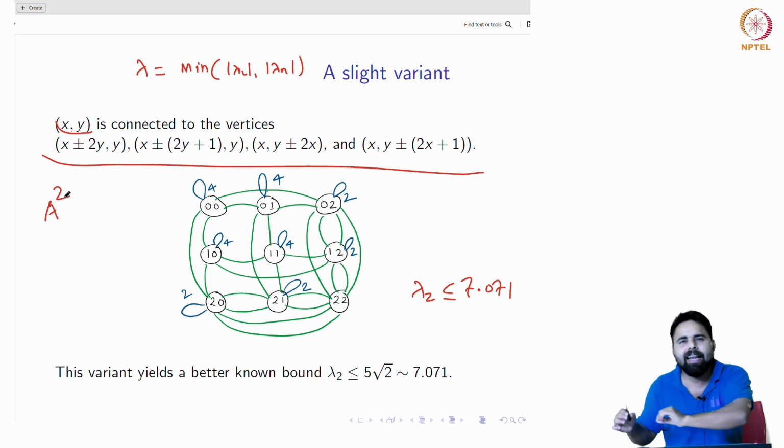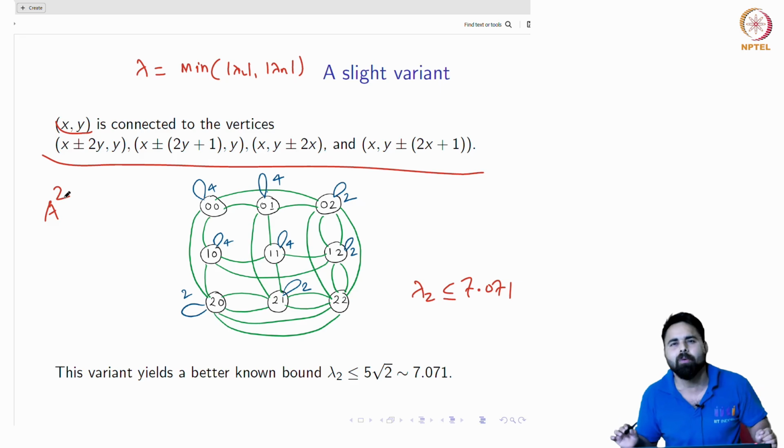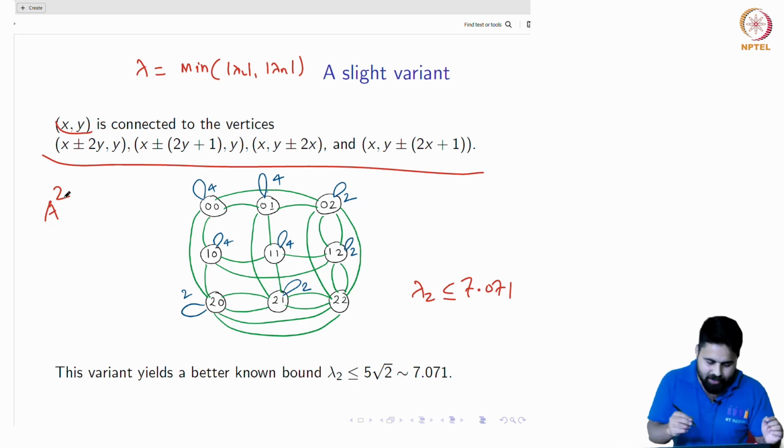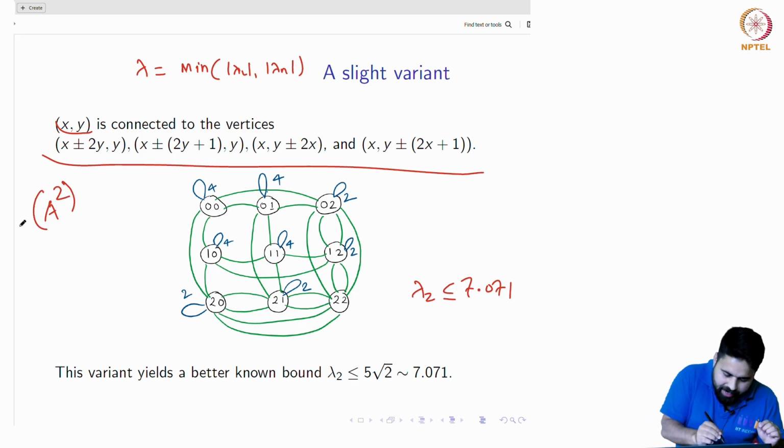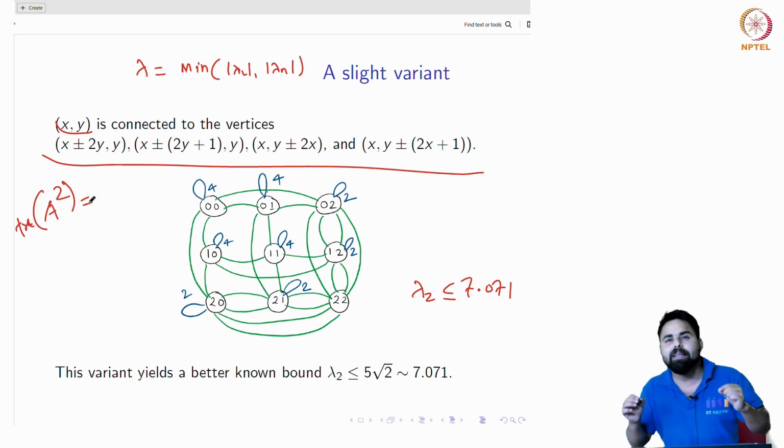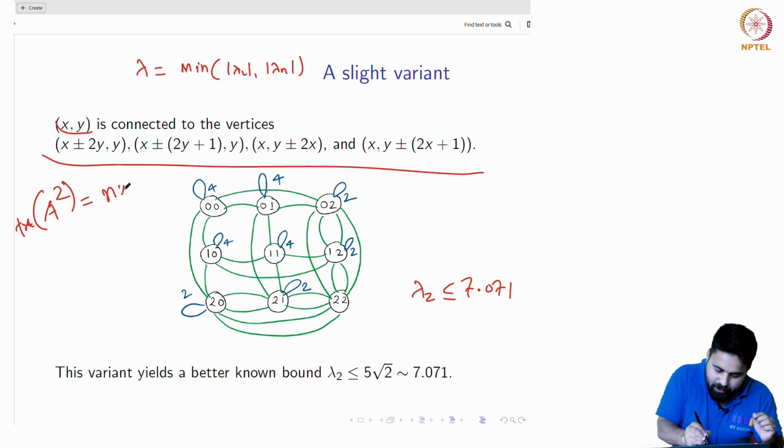So if you consider the diagonal entries, it tells you the number of closed walks of length 2, which is nothing but the degree. So basically, if you talk about the trace of this, this is nothing but d plus d plus d. How many times is this? n times d. So it is n into d.